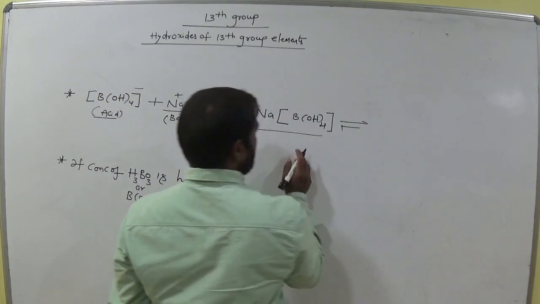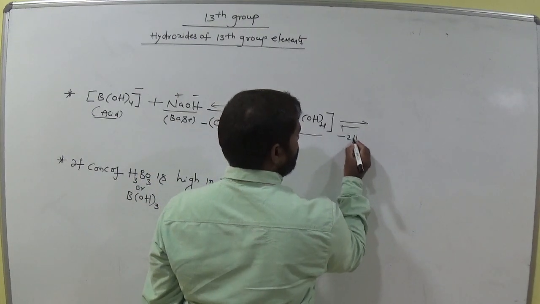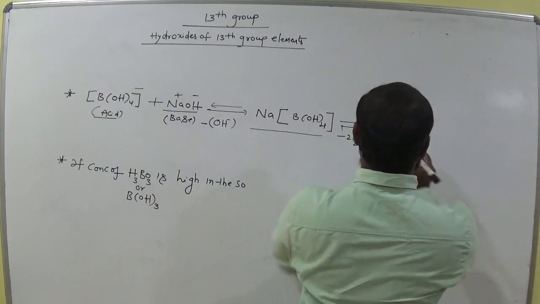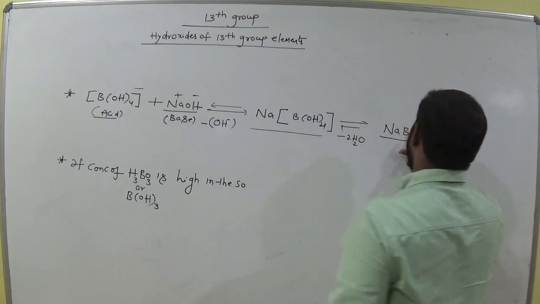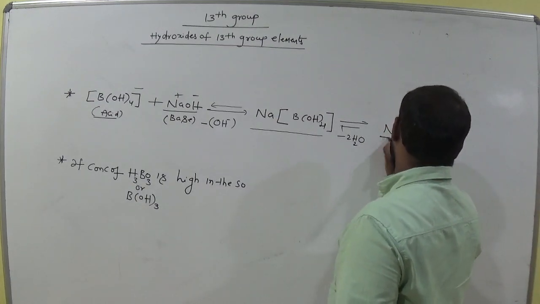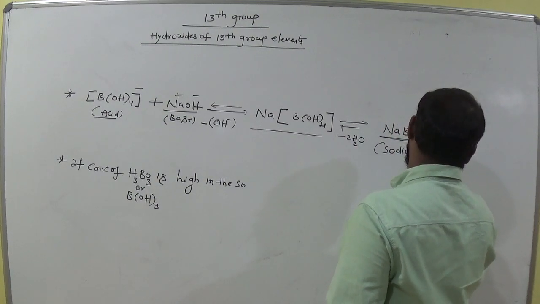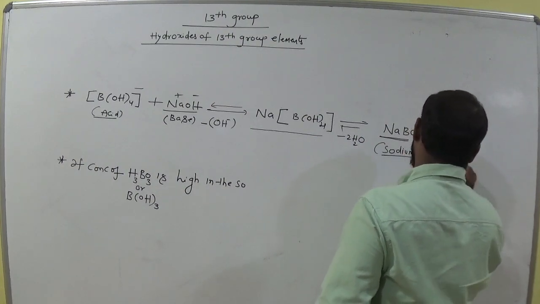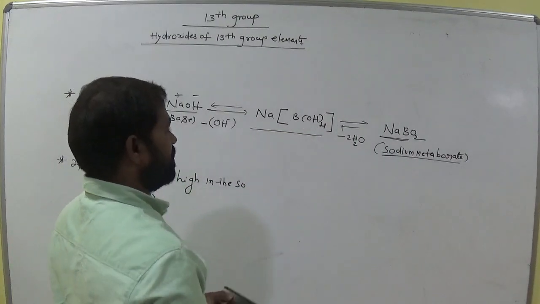Suppose in this compound, it loses 2H2O. Suppose it gives NaBO2. Later we will discuss this compound also. NaBO2 we call sodium metaborate. Sodium metaborate, remember this.